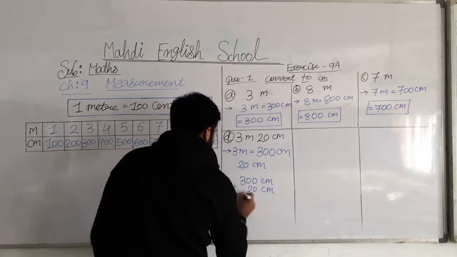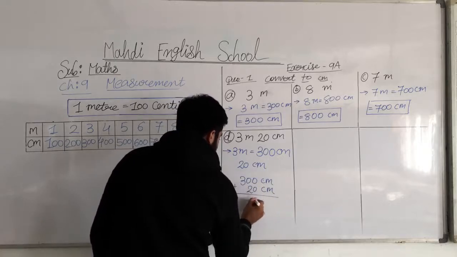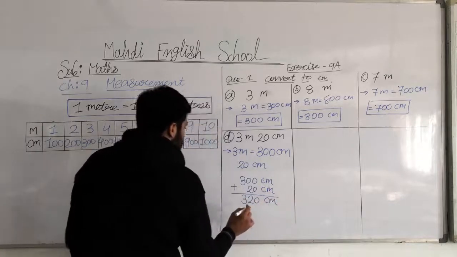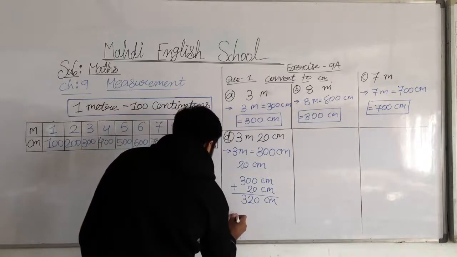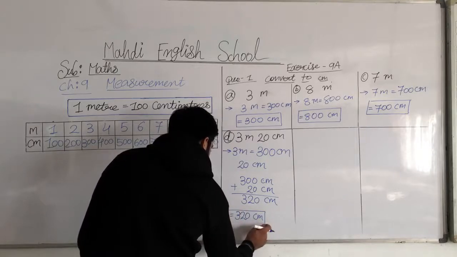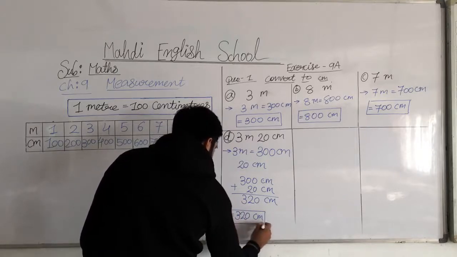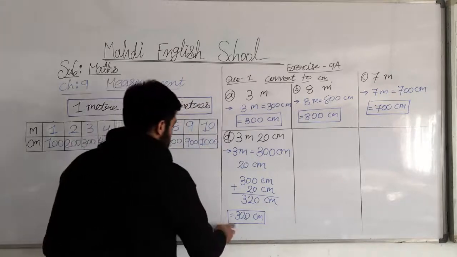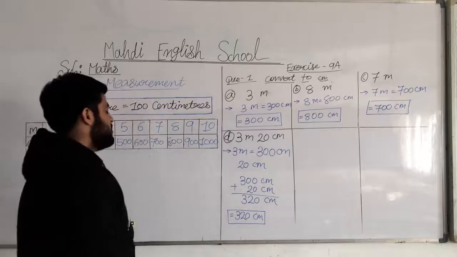Here we do addition. 0 plus 0, 0 plus 2 is 2, 3 as it is. Same centimeter as it is. So now add, the answer is 320 centimeters. Understood? I hope you all understood question number D.